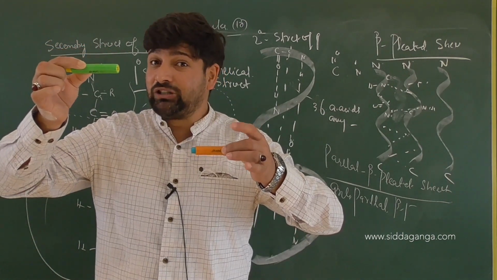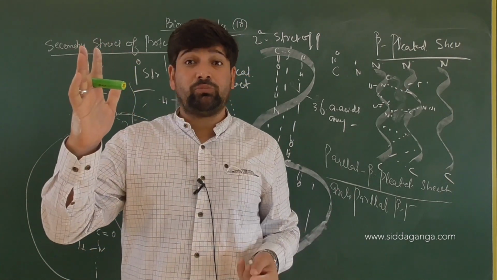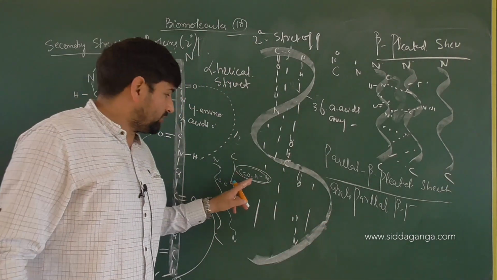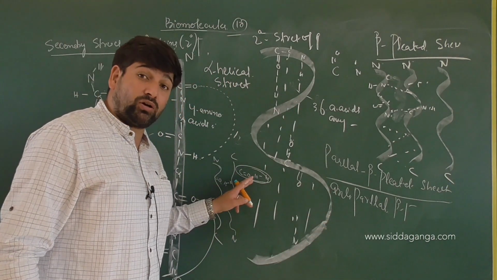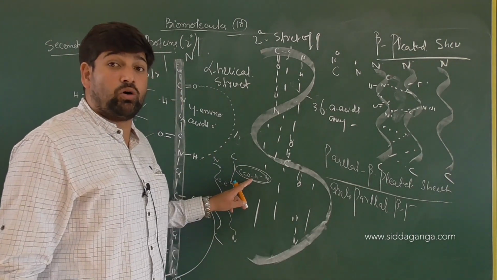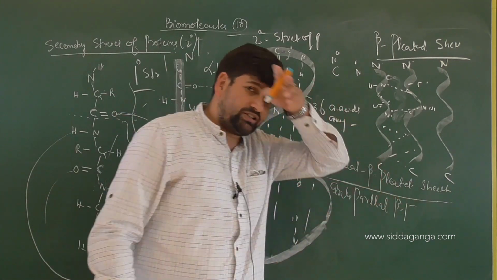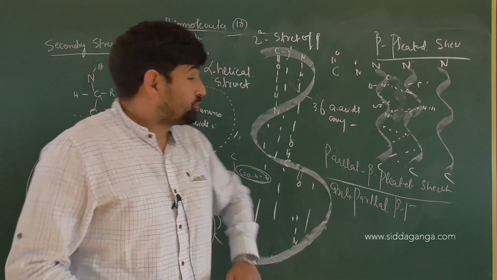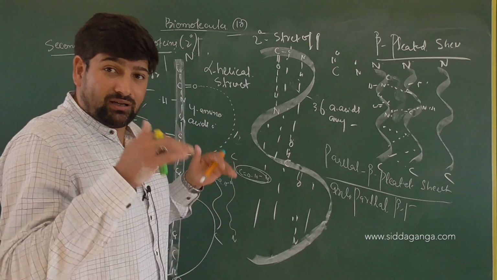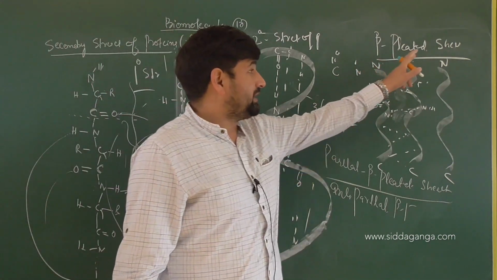If it is anti-parallel, what's happening? From one sugar phosphate backbone, if the base is going out, from the other, if it is anti-parallel, it's coming in. The same thing will happen in this case. So hydrogen bonded atoms will participate very closely in anti-parallel positions. As a result, anti-parallel beta pleated sheets are more stable and provide more strength compared to parallel beta pleated sheets. Am I clear? So secondary structure can have two different structural parts in it. What are they? Alpha helical structures and beta pleated sheets.